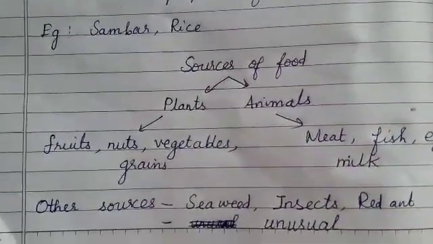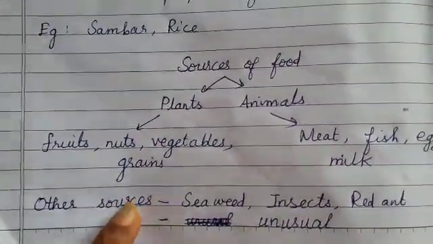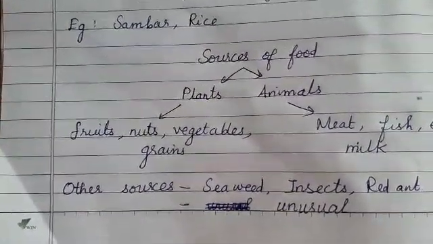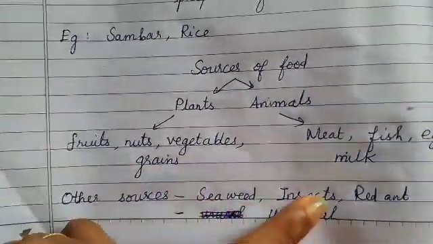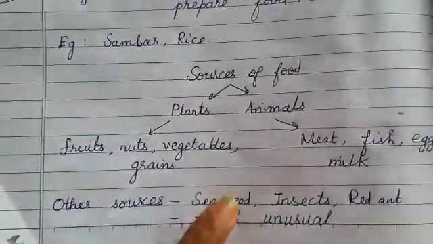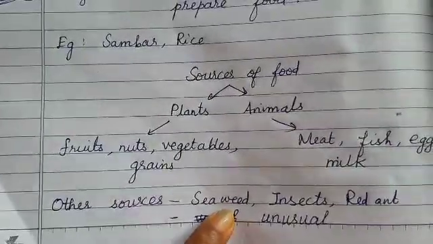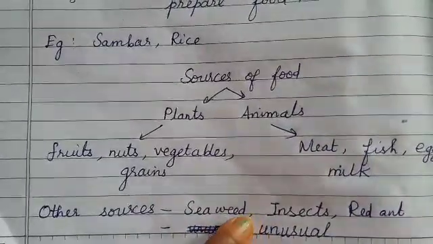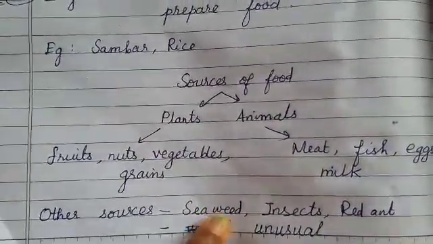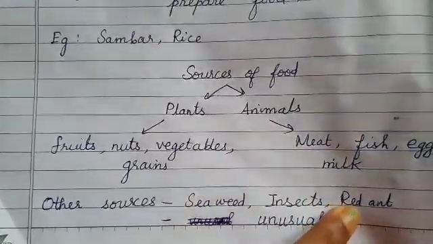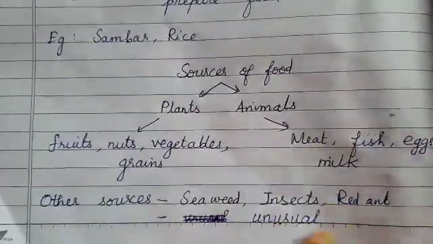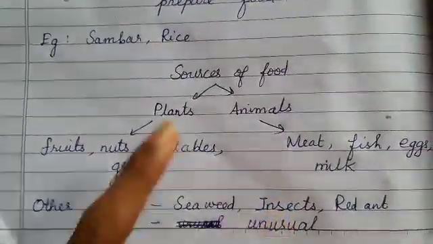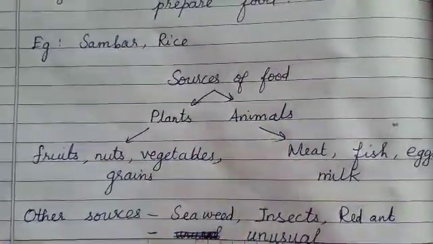There are some unusual sources which people in the world rarely use. They rarely depend on these sources for their food. We in India don't have these practices, but people in other countries around the world will rarely depend on these sources of food: seaweed, insects, and red ants. They also consider these as food items. But in India, we don't follow this. We only depend on plants and animals, okay, my dear children?